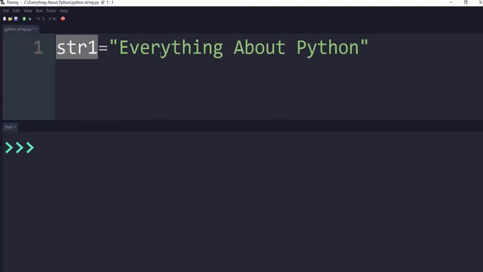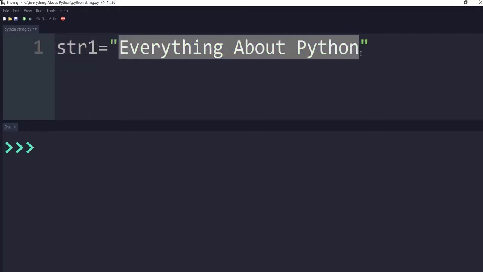Now, what is the meaning of string in Python? See, a string is a sequence of characters. As you see here, it is a sequence of characters that can be a combination of letters, numbers, and special symbols enclosed within quotation marks. If you see, these are the quotation marks.